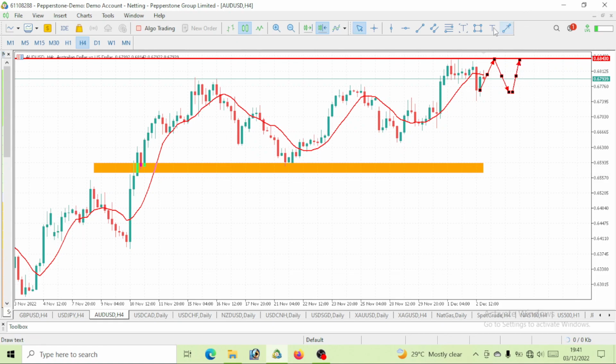Maybe possibly on Monday, right? We might see a ranging market move, which I'm not really sure of. But if in case it happens, then fine, no problem, because price might range here for some time. So you can just be patient enough and watch out. Once this price breaks above this size, that is a confirmation that we are going bullish. Then you can take a buy on AUD USD for the week.